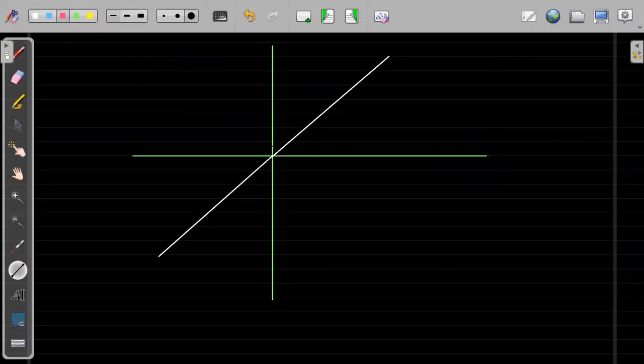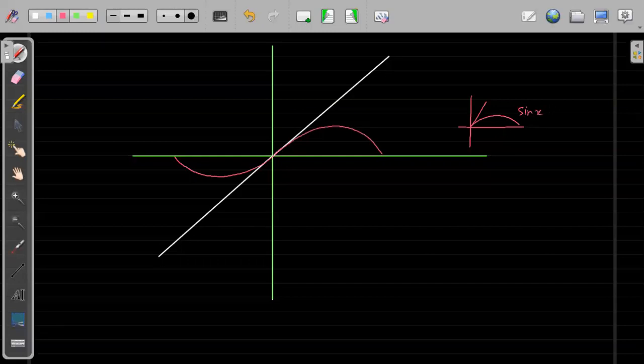Now first thing, I will draw the graph of sin x. So if I draw the graph of sin x, it will be something like this. Okay, and on the left side sin x will be something like this, right? On the right side, if I zoom, sin x and x will be of this form. So if I zoom, this will be y is equals to x, and this will be sin x. That means when x is greater than 0, sin x is always less than x.